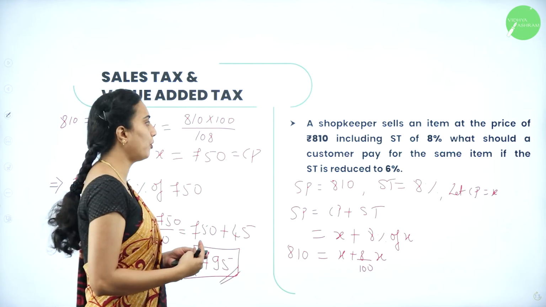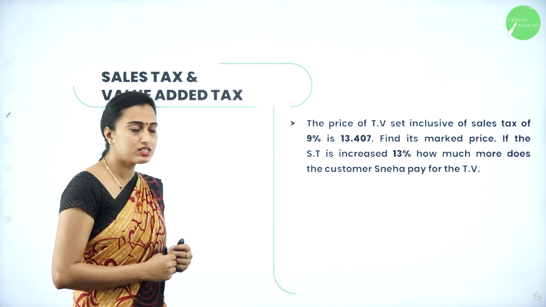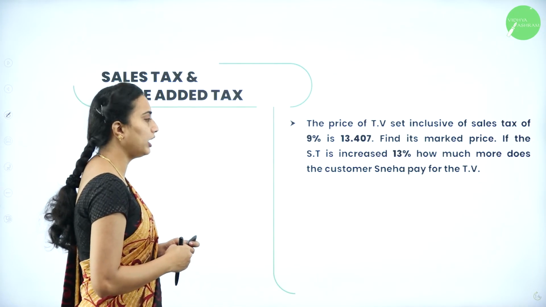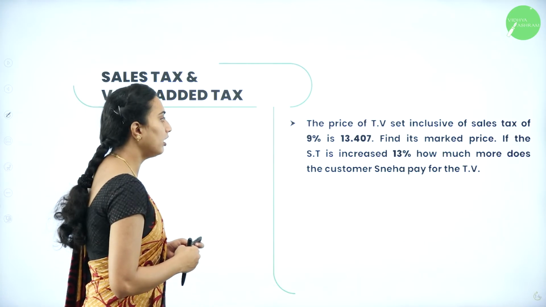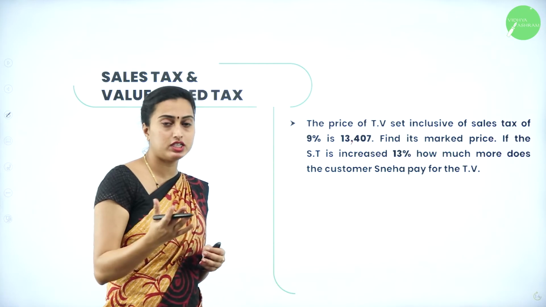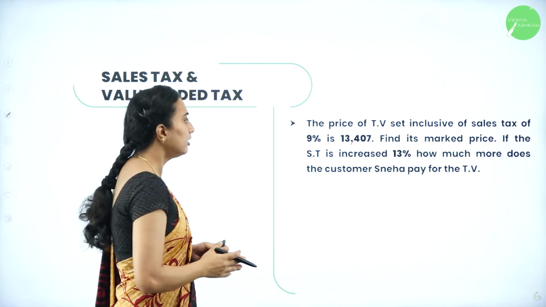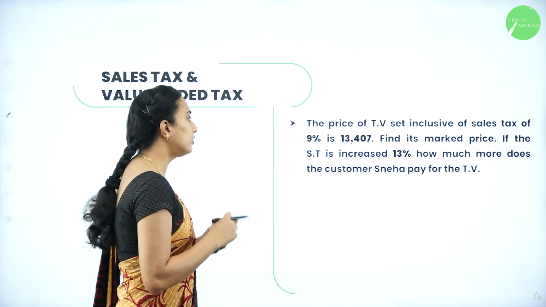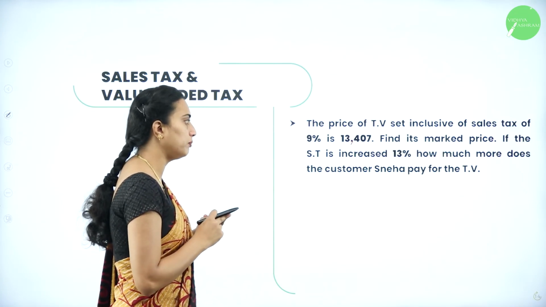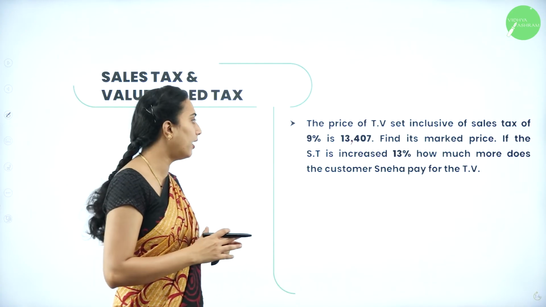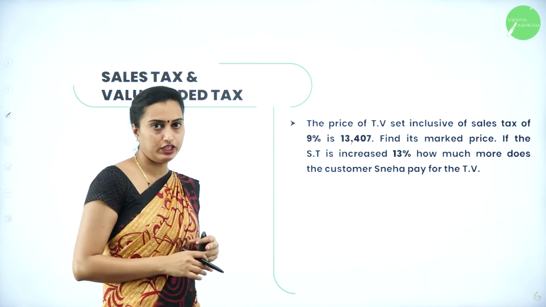We'll move on to the next problem. What have they asked? They've asked the price of a TV set inclusive of a sales tax of 9% is 13,407. Here it should be 13,000 not 13.5 because a TV cannot cost 13. Find its market price. You need to find out the market price. If the sales tax is increased to 13%, how much more does the customer Sneha pay for the TV?